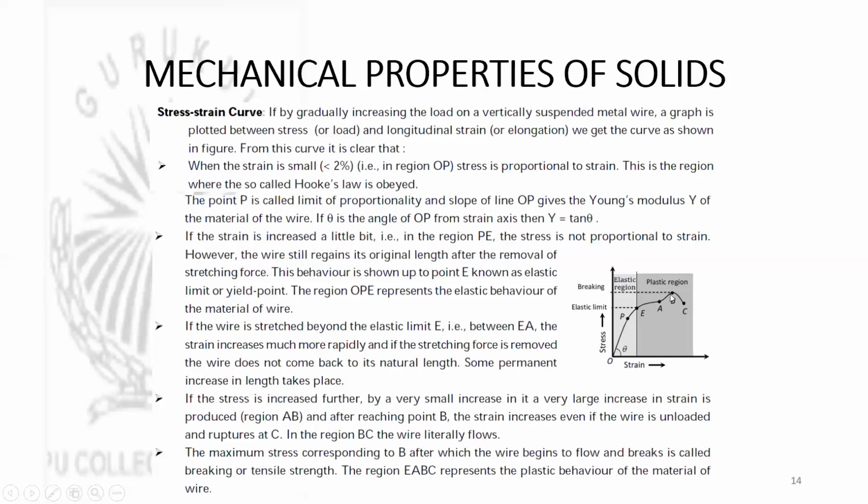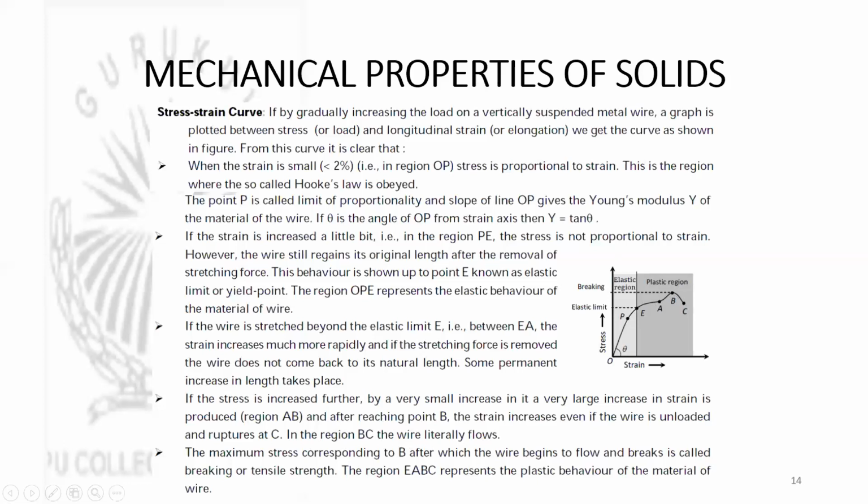So from A to B, even with a very small increase in stress, the strain will increase very highly. And after B, even without any stress, the body increases its dimension. That means the length of the body will increase, or strain will increase. And finally at point C, the body will rupture, or the wire will break.